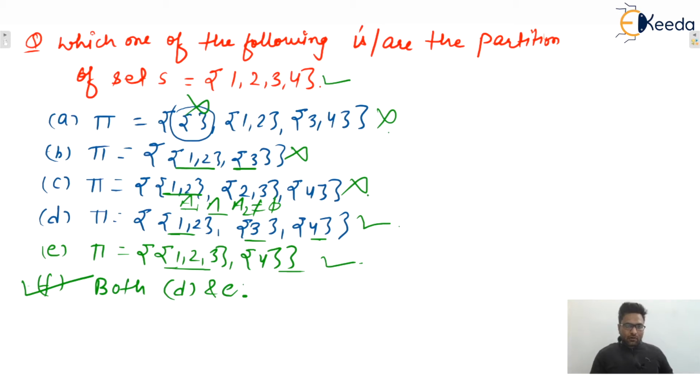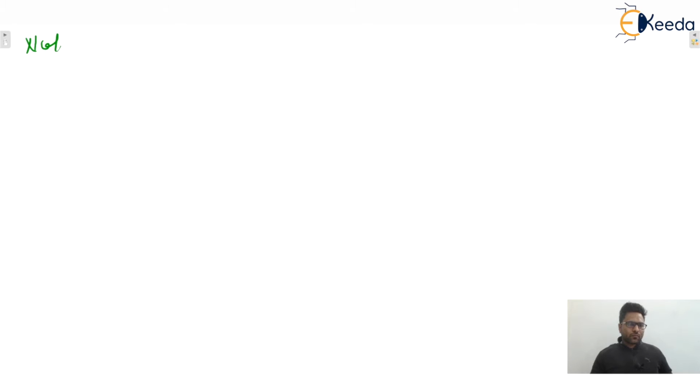Okay, so write down one note. For a given set, more than one partition may be possible. Here we wrote only two partitions, but a various number of partitions can be possible for a given set. So there is a formula for how to count these partitions. If one set is given to you, then to find the total number of partitions, we will use one formula, that we'll see one by one.